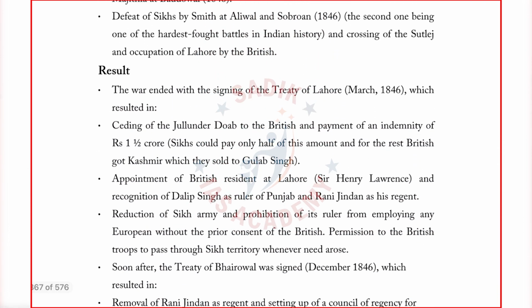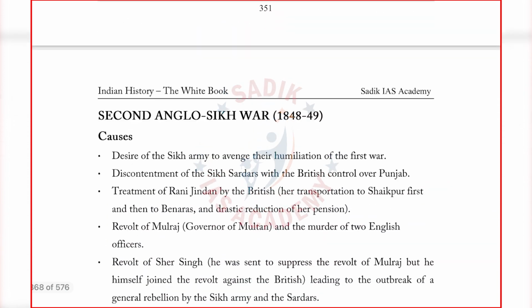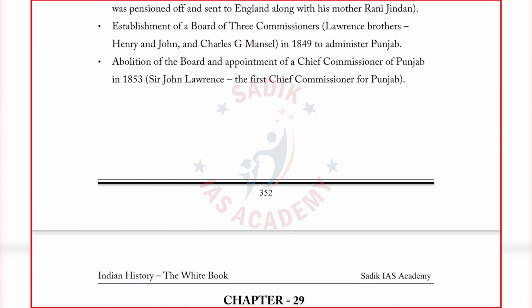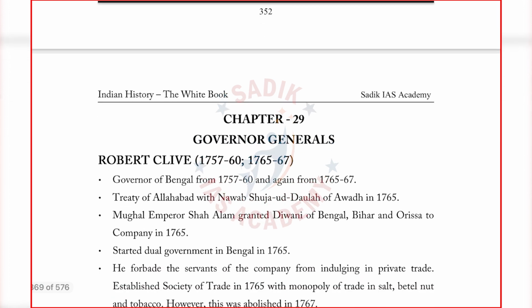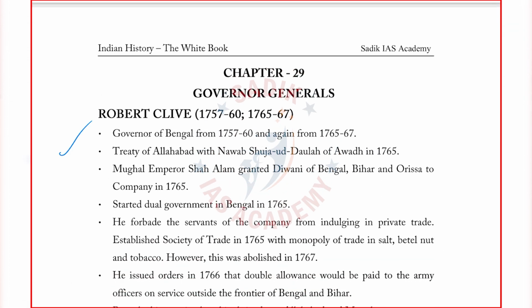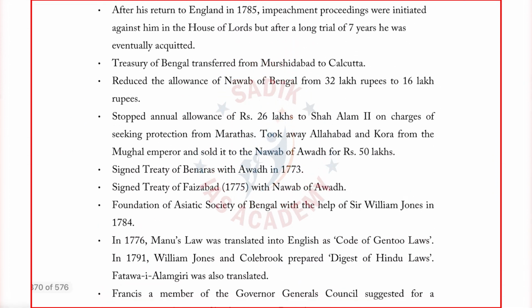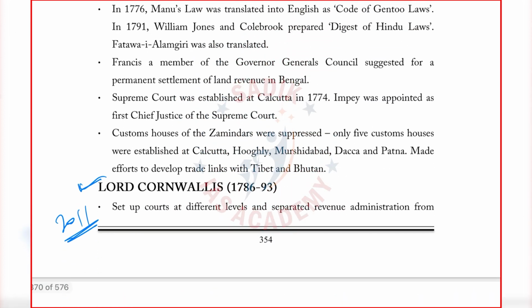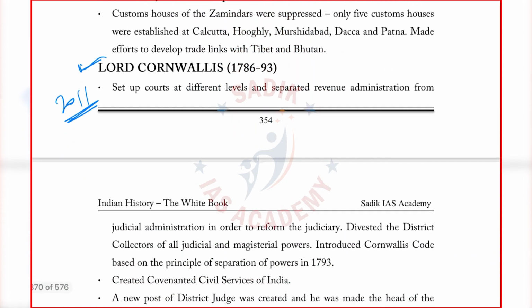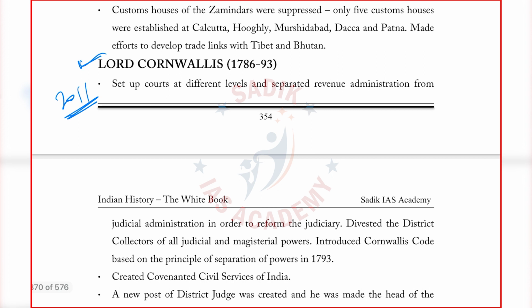And there are some things which I have added. Other than the regular information which is available, there are some things, like Governor Generals. We have covered all the Governor Generals and their achievements. This thing you will find in many books, but the manner in which we have compiled it is unique. I am not saying that I created the information. We cannot create it, but the arrangement of the information, the comparison of the information, is unique in this book. And I have added some other things which are very important.